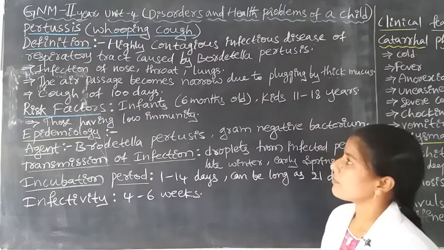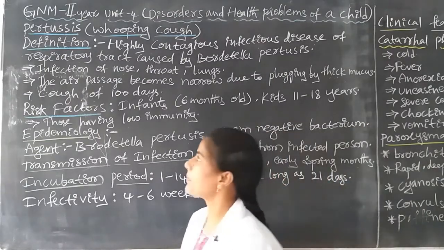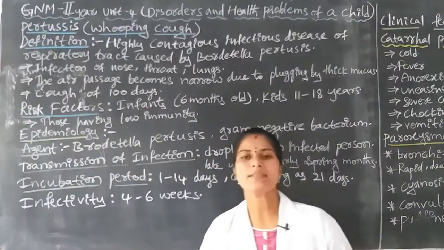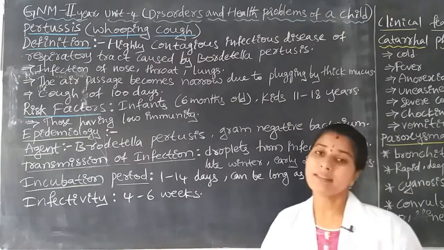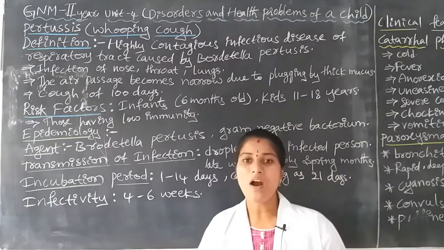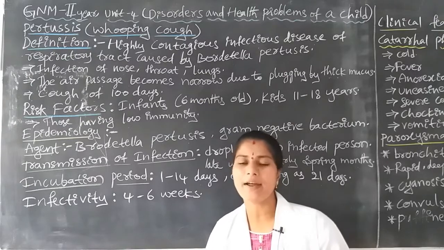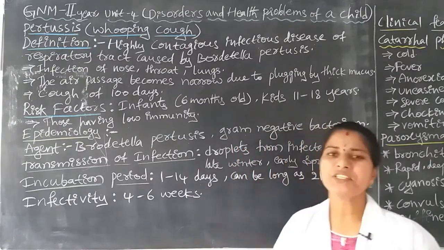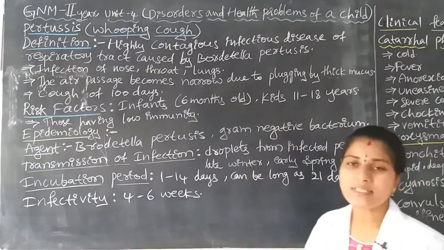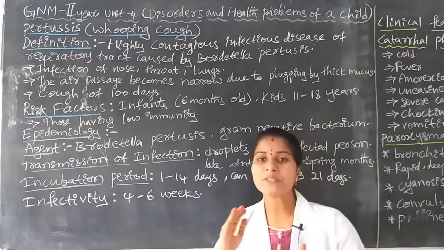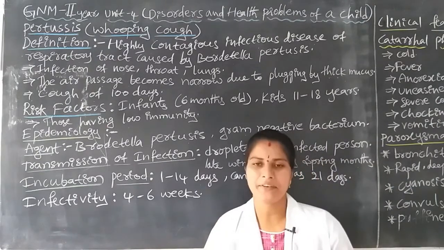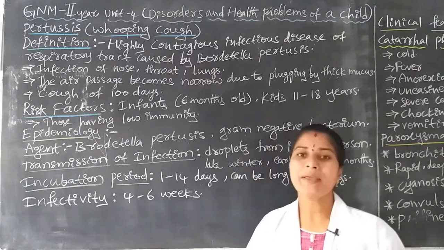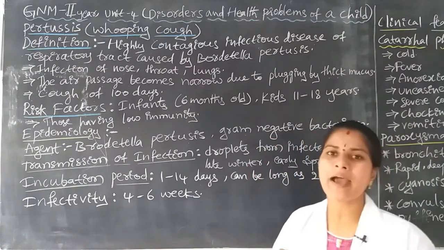Once again I will repeat it. What is meant by pertussis? Pertussis is also called whooping cough. Another name is cough of 100 days. What is the definition of pertussis? Pertussis is one of the highly contagious infections. It will spread easily, with more severity.